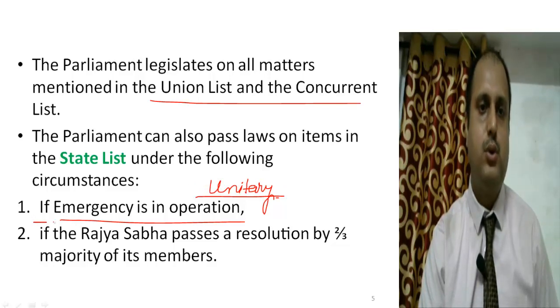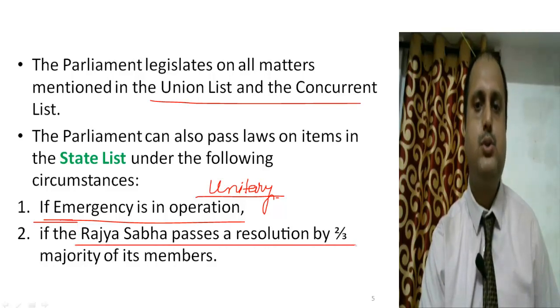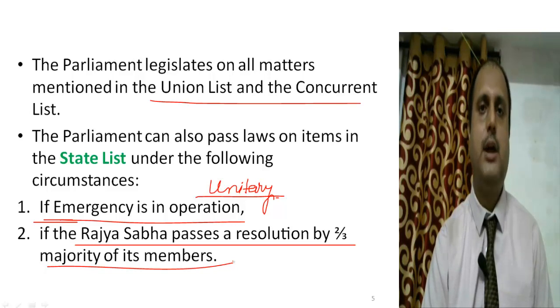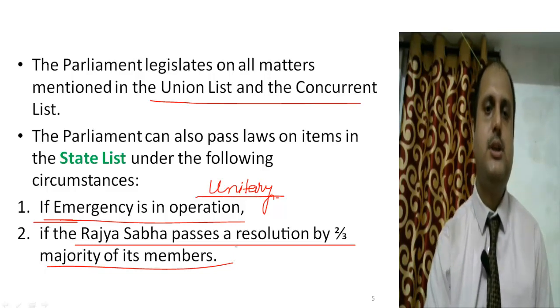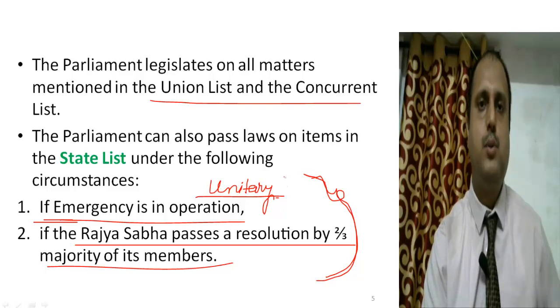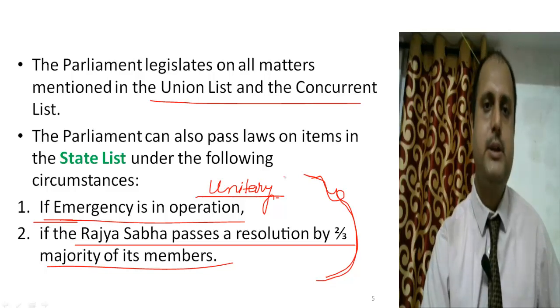So during an emergency, the Parliament is free to make laws over the state list. Another case is if the Rajya Sabha passes a resolution by a two-thirds majority that an issue should be dealt with by the central government for national importance. These are the two main situations in which the Union Parliament can also make its own laws over the state list. I hope it is clear to everyone.